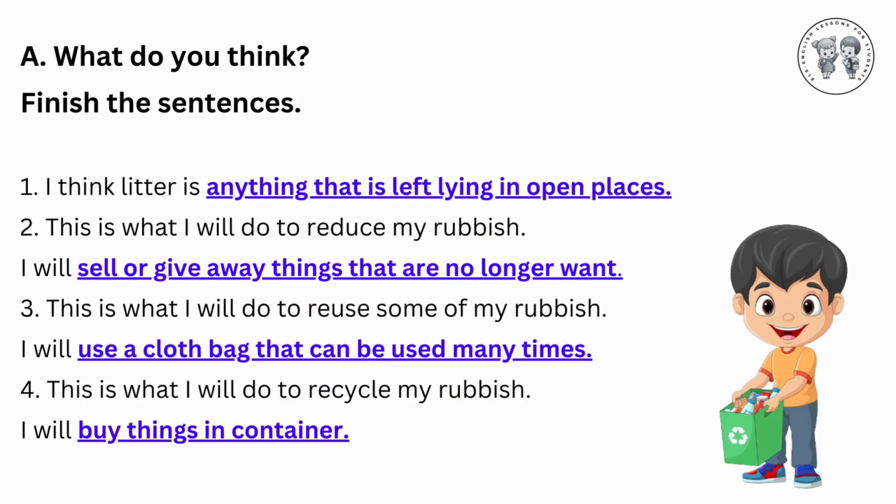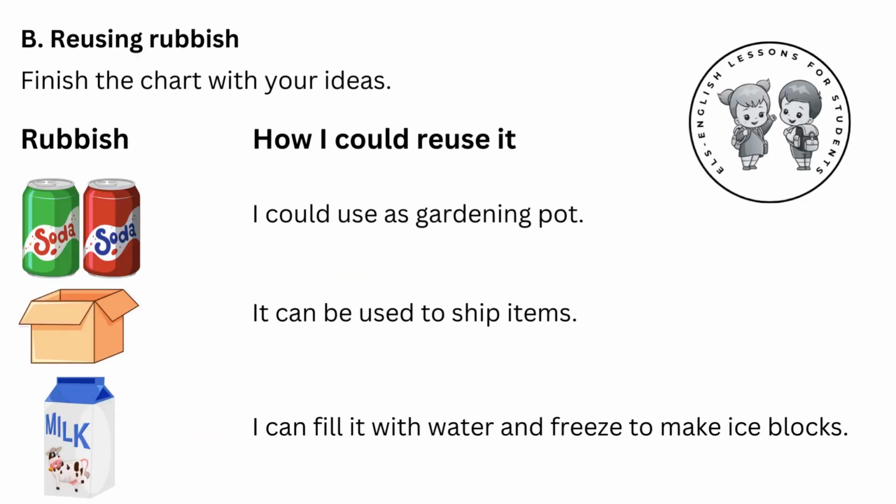A. What do you think? Finish the sentences. 1. I think litter is anything that is left lying in open places. 2. This is what I will do to reduce my rubbish. I will sell or give away things that I no longer want. 3. This is what I will do to reuse some of my rubbish. I will use a cloth bag that can be used many times. 4. This is what I will do to recycle my rubbish.